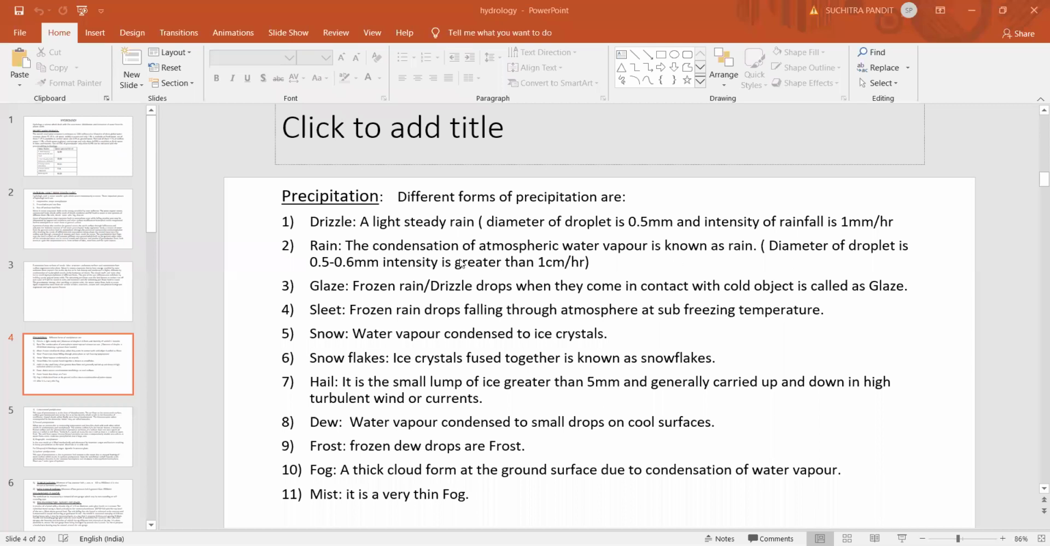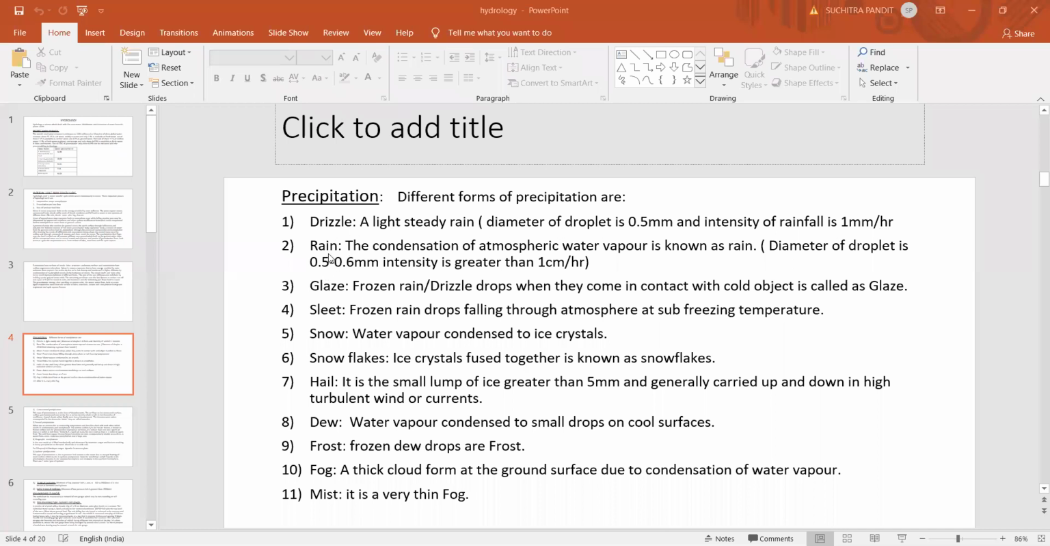Now let us discuss the different forms of precipitation. The first one is drizzle. A drizzle is a light steady rain. The diameter of the droplet will be about 0.5 mm and the intensity of rainfall is about 1 millimeter per hour. So a drizzle is a small steady rain. We have experienced this. Whenever we have a small rainfall, it is called a drizzle, and the diameter of the raindrops will be about 0.5 millimeter, and the intensity of the rainfall is about 1 millimeter per hour.